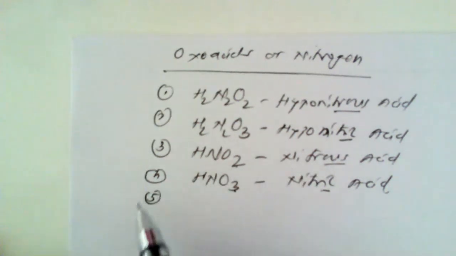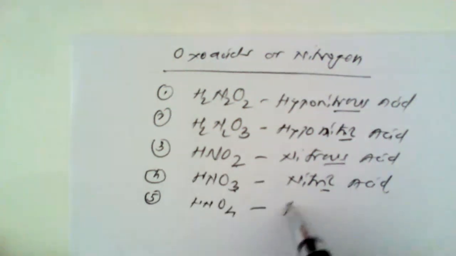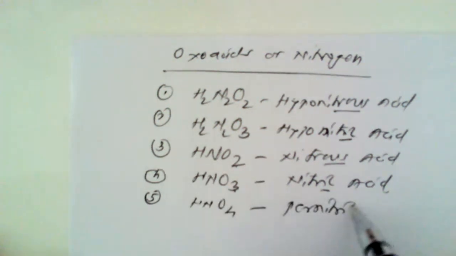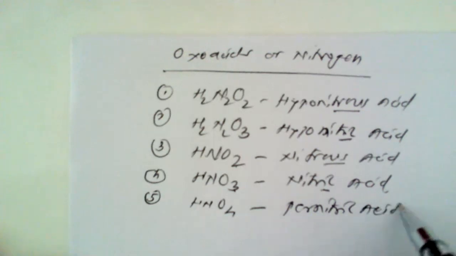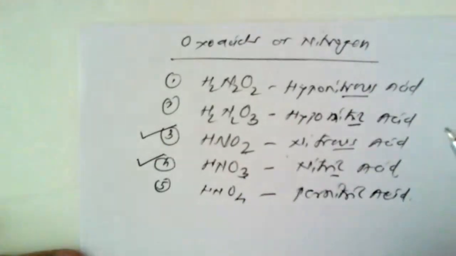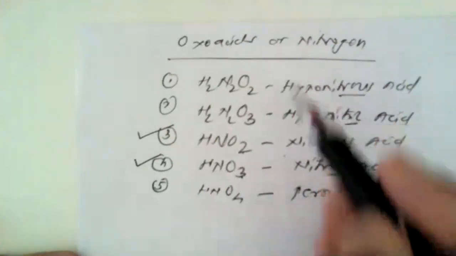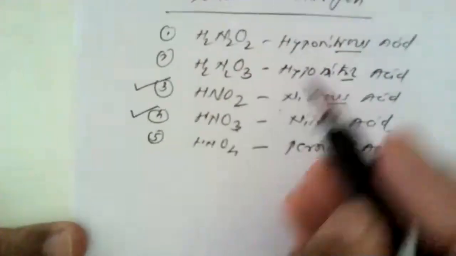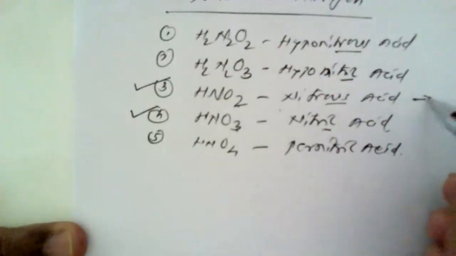And fifth is pernitric acid, which has the formula HNO4. This is known as pernitric acid. Now, I have just mentioned that our study is restricted only to nitrous and nitric acid, so I'm not going into details of all the remaining oxo acids. So first is nitrous acid.